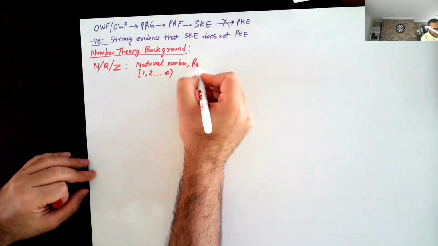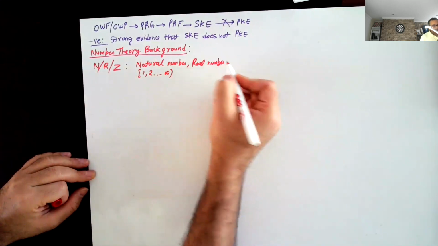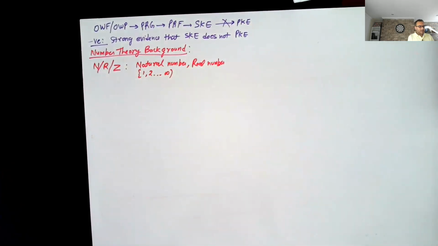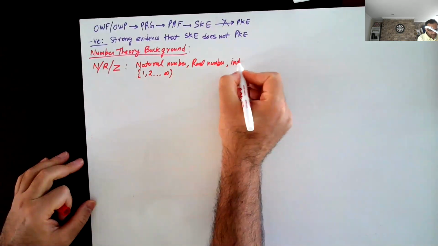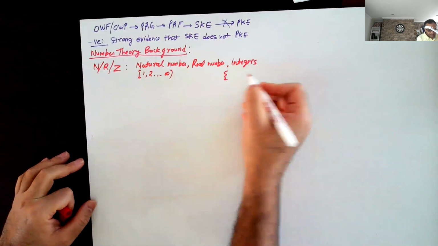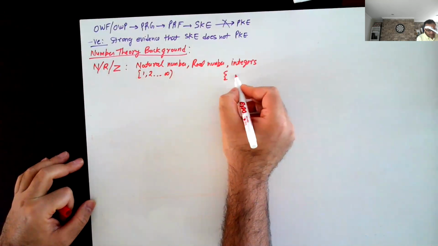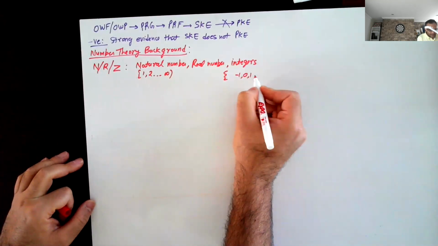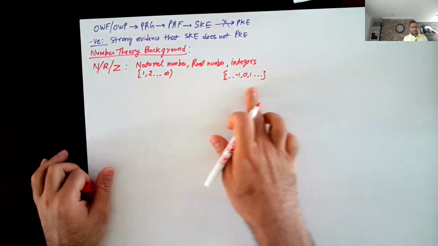Then we have real numbers, which we all know what they are. There's a number, then there's a decimal point, then another number. And then we have the set of integers. So integers can be from minus infinity to plus infinity. So -1, 0, 1, and all the way to minus infinity here and plus infinity here.